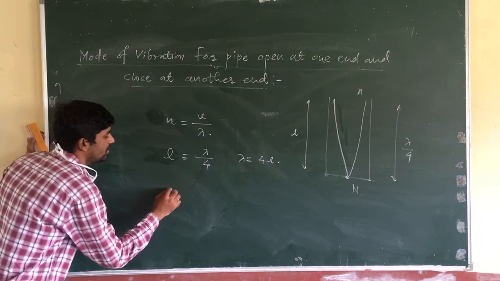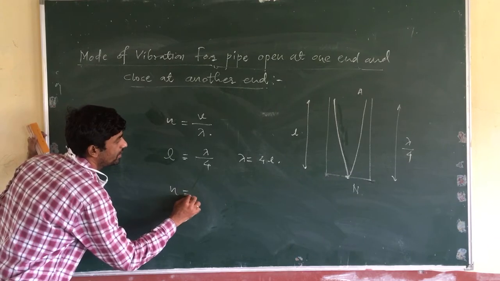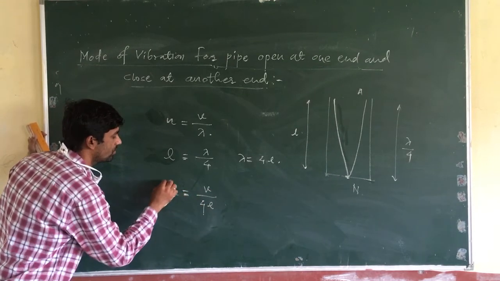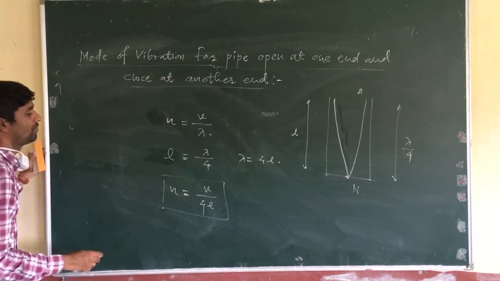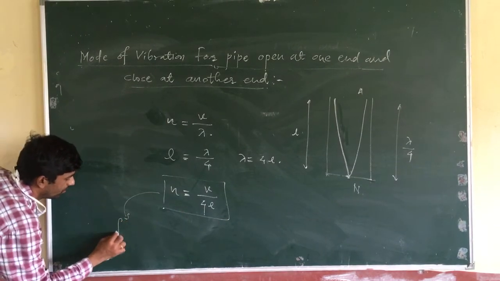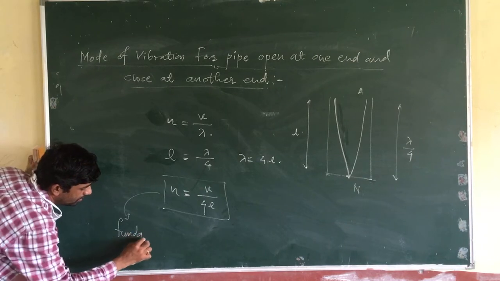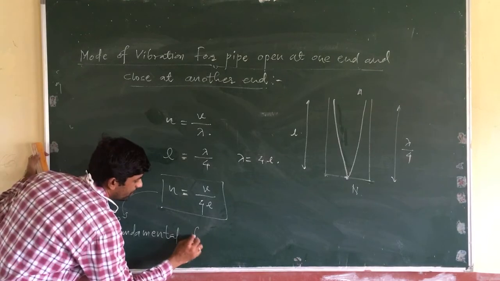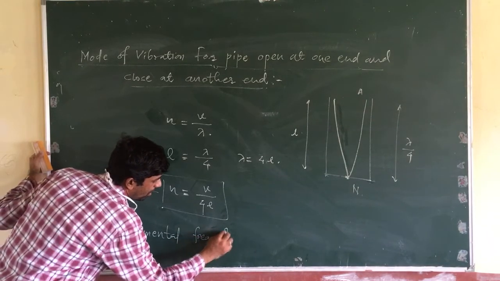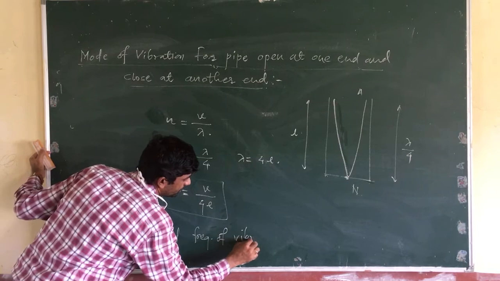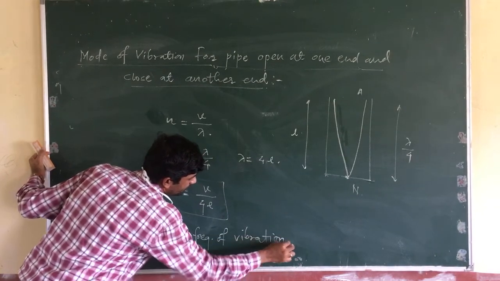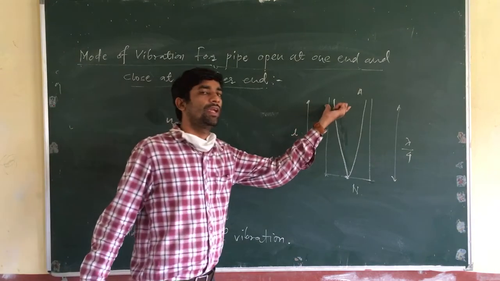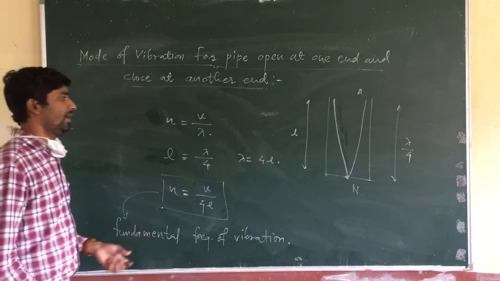So what is the frequency then? Frequency N is equal to V divided by 4L. This is known as your fundamental frequency of vibration, when the pipe is open at one end and closed at another end.